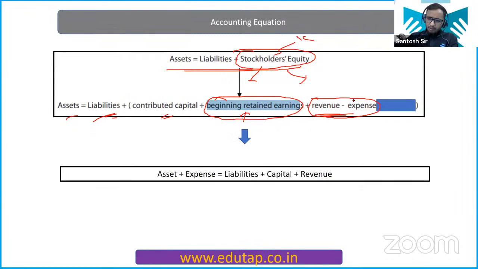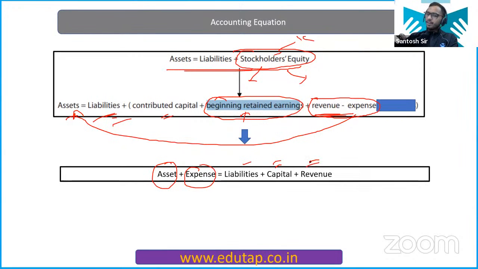Now when you transpose this expense to this side, it becomes asset plus expense equals liability plus capital plus revenue, right? Is this clear to everyone? Very easy. This minus expense goes to the left hand side and becomes a plus sign. So asset plus expense is equal to liability plus capital plus revenue, right?